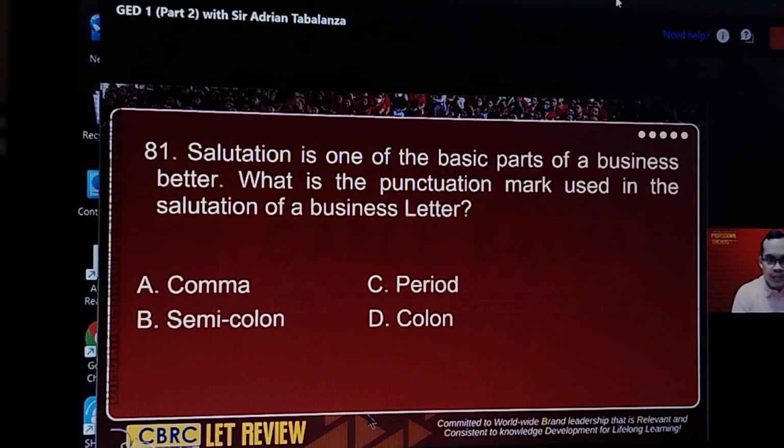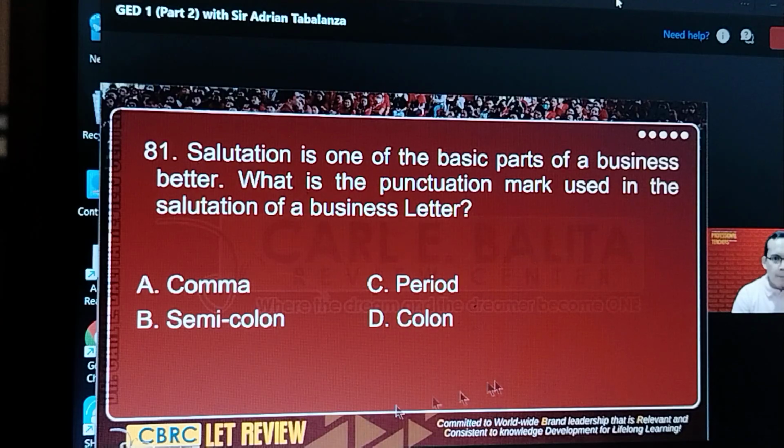Next, let's go to 81. Punctuation mark used in a business letter in the salutation. If it's a business letter, try to avoid using a comma. The one that is standard to use is, what do you think? A colon. So the correct answer here is letter D.